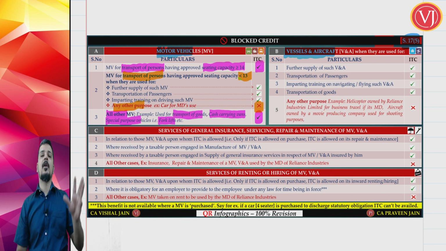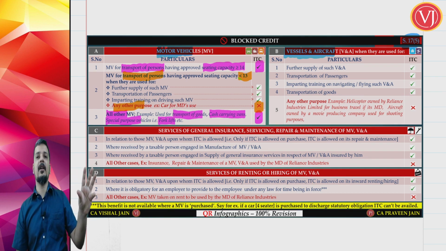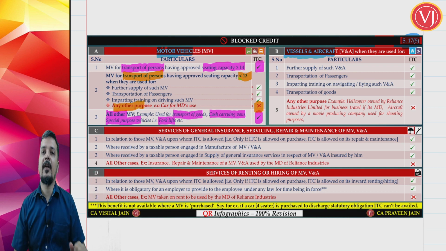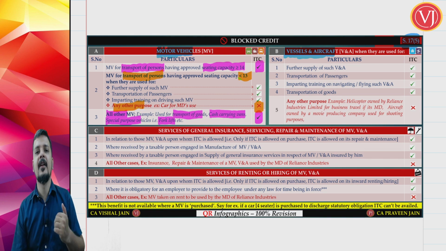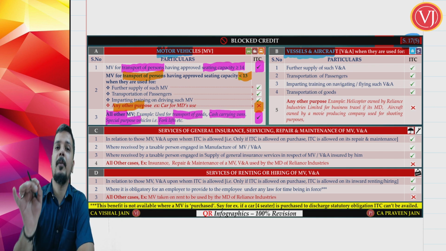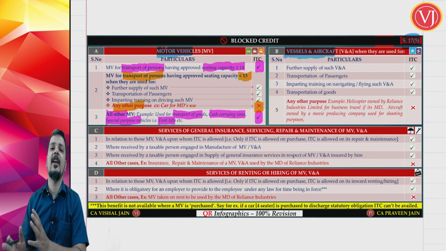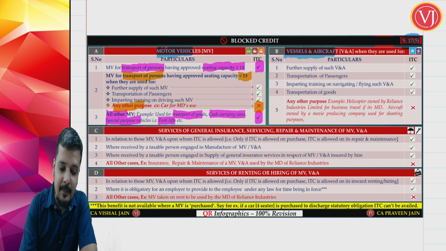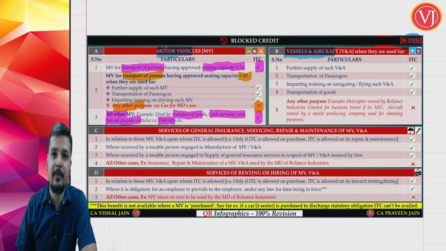Right, now categorize: motor vehicle for transportation of passengers, 14 or more than 14 seating capacity, take credit. Motor vehicle for transportation of passengers, less than or equal to 13 seating capacity, generally no credit, exceptions are there. And any other motor vehicle, take full credit. Now we are focusing on motor vehicle for transportation of passengers having a seating capacity of less than or equal to 13. Normally no credit, but in special cases they can take exceptions. In exceptions they can take credit.